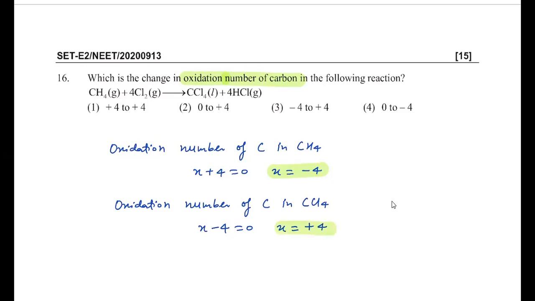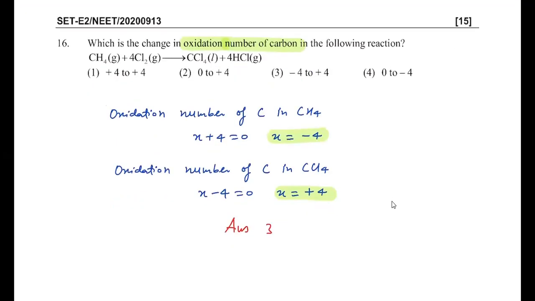So carbon will have +4 in the final product, and -4 in the initial reactant. It is asked for the change in oxidation number, so it changes from -4 to +4. Hence the answer for this question is the third one. Okay, so the answer for the question is the third one.